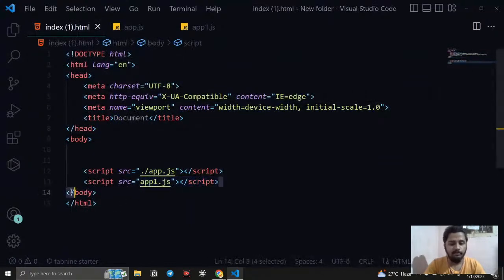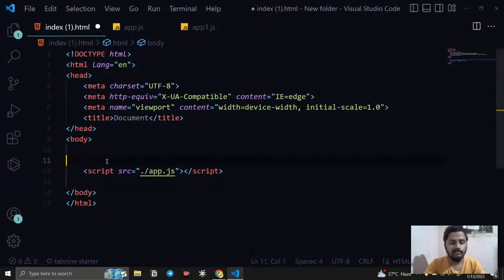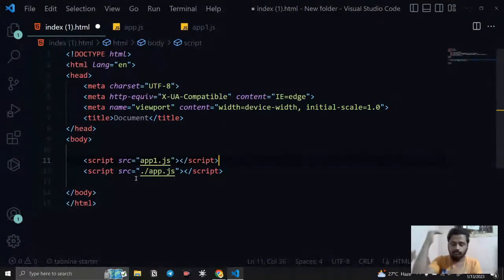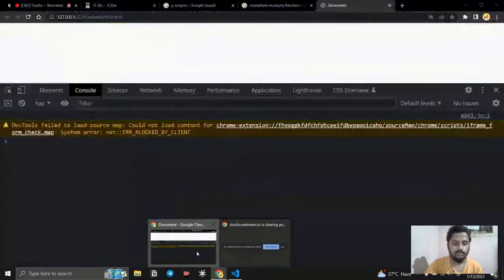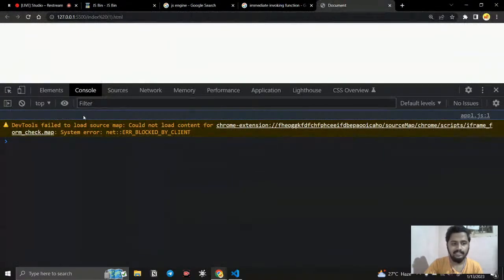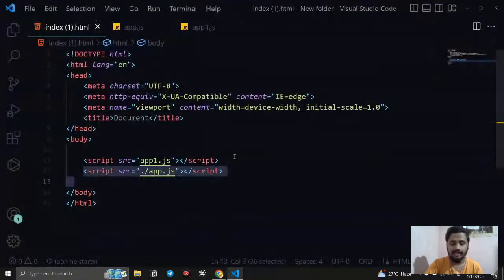If I put the script on top of it, now what's going to happen? We cannot access it because the order is important. Once this one runs, only then will the next one run, right? So if I go here and run it, you can see nothing, an empty value is logged. It is not throwing anything. So we cannot access it.